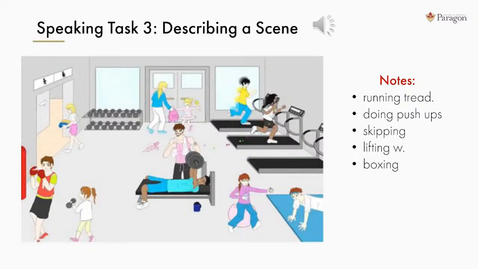His younger sister is sitting in front of him on a pink bouncy stability ball. She's drinking juice through a straw while timing her brother on a stopwatch to see how many push-ups he can complete in a short amount of time. In the opposite corner, a young girl is lifting a light dumbbell while her brother is boxing. A heavy red boxing bag is hanging from the ceiling, and he is punching it with a serious look of concentration on his face. The members at this gym are staying in shape.